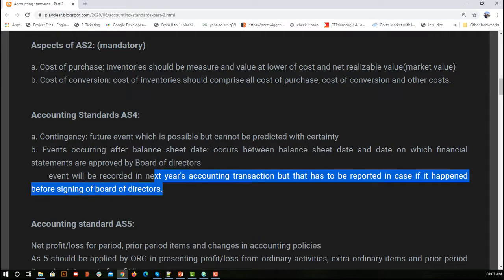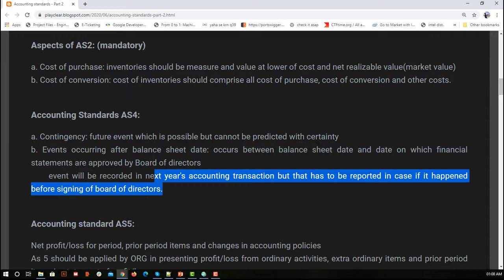For example, from 1st April 2019 to 31st March 2020 our financial year is done. On 31st March we submit our financial statements. Suppose we are done with preparing our balance sheet on 31st March 2020, and we give our balance sheet, but it is not signed on that very date. Three months from that, April, May, June, there is a time gap. After these three months, management puts a stamp, saying this is our final statement.